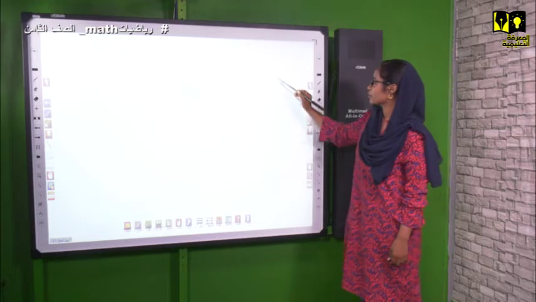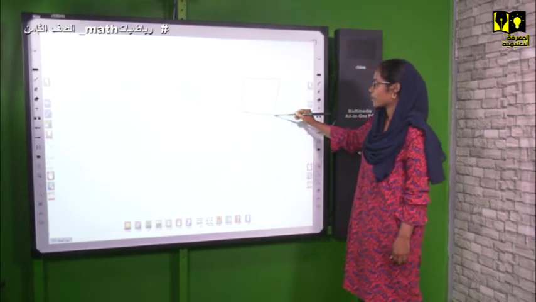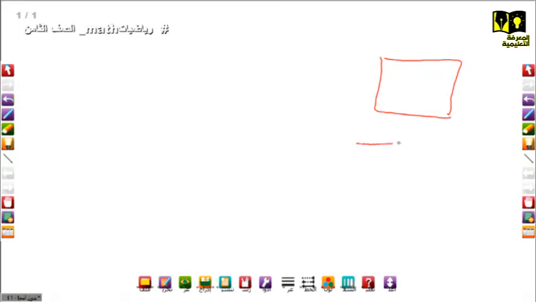So the other rule, when we have, this is a square, and this is a rectangle, and there is a rhombus, and there is a parallelogram.